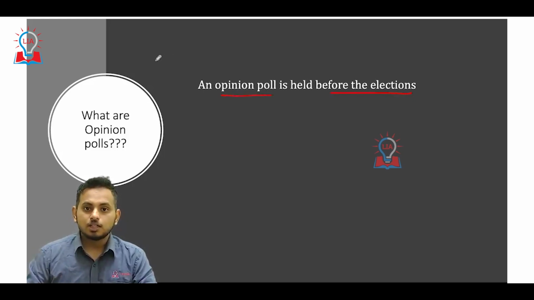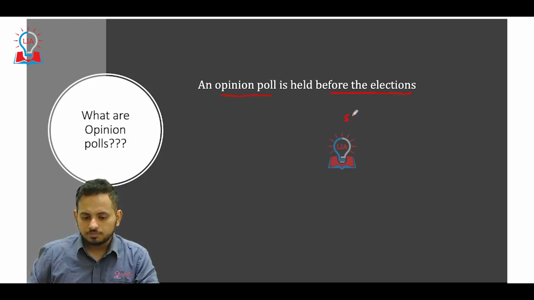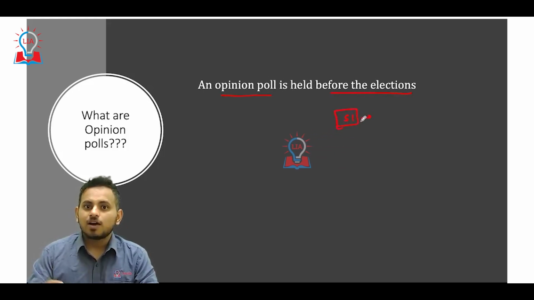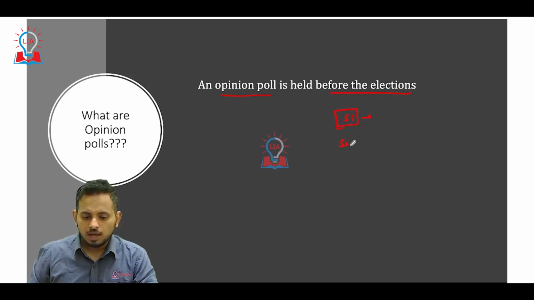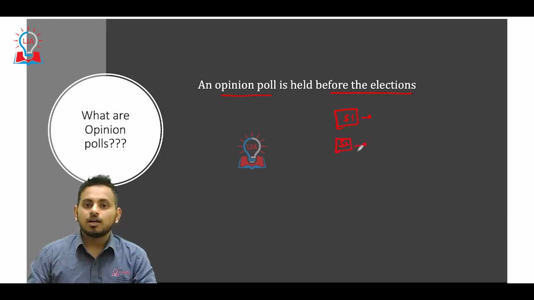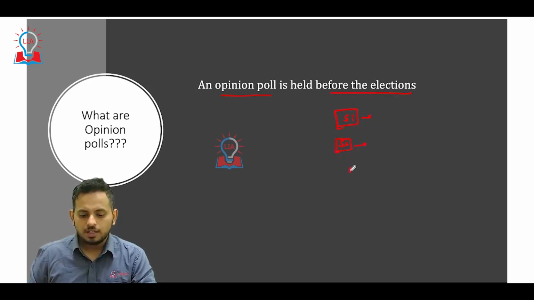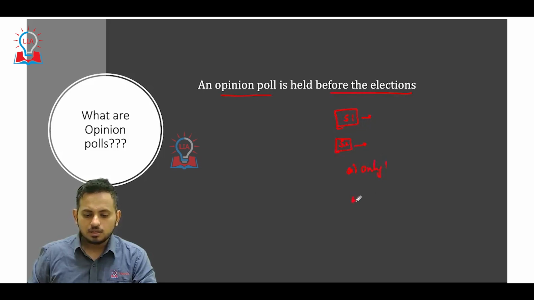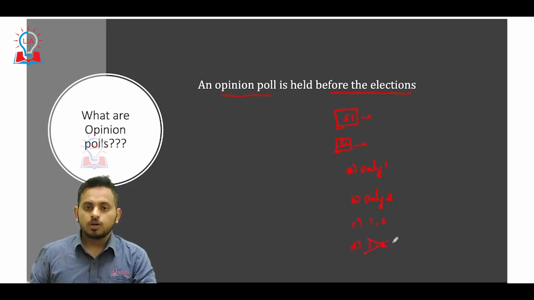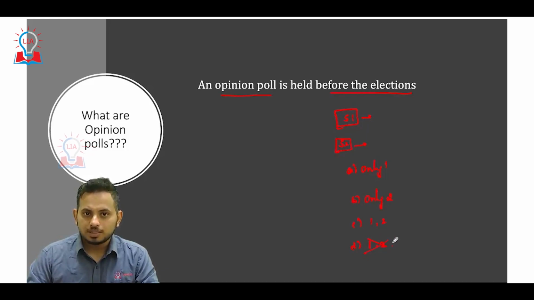So UPSC can twist the statement. UPSC would say, for example, statement 1: opinion polls happen just after the election, and the exit poll happens before the actual conduct of the election. And you will have options: A, only 1 is the correct answer, B, only 2 is the correct answer, C, both 1 and 2, D, neither 1 nor 2. This is how a typical UPSC question would look like.